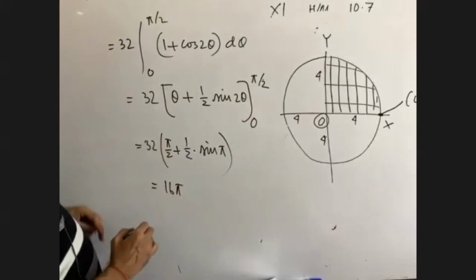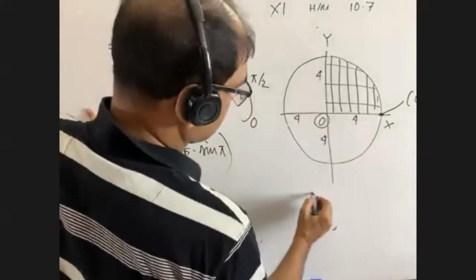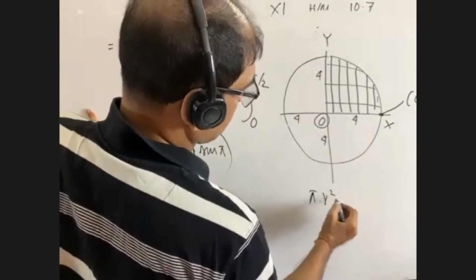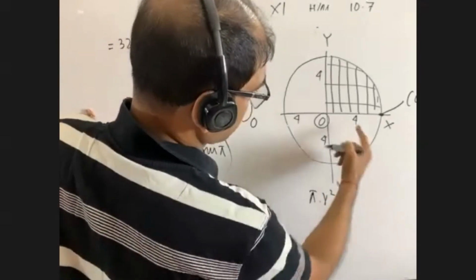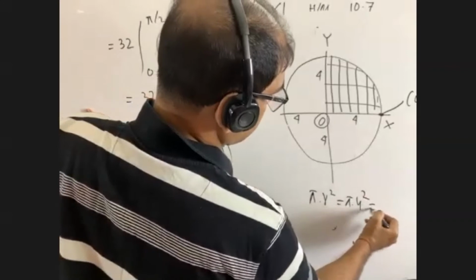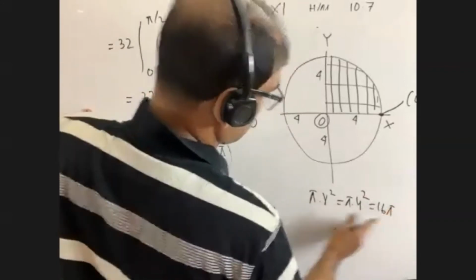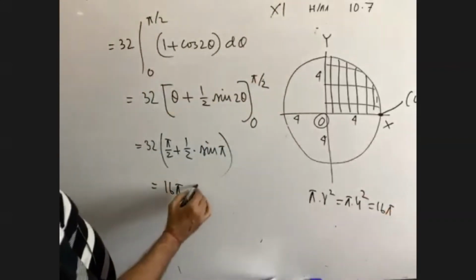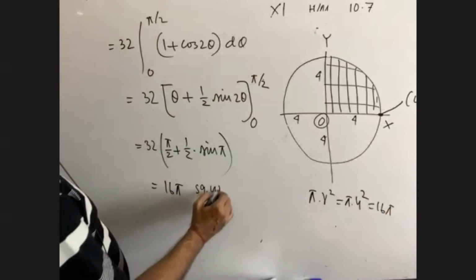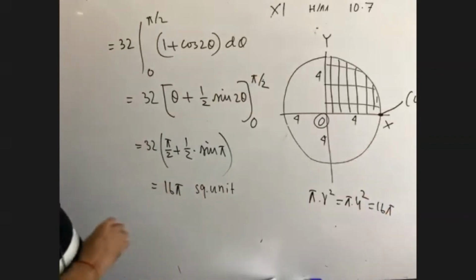Can you remember? If the radius is 4, then pi r square, that means pi radius 4, that means 16 pi. So we have got our answer, 16 pi square unit. I mean, in the exam hall, you will come to know your answer. Very interesting math.